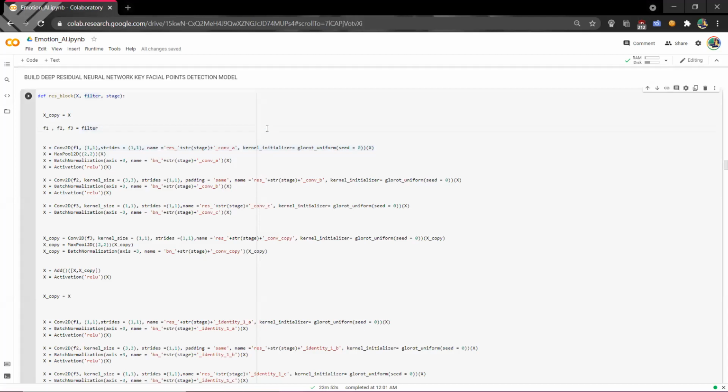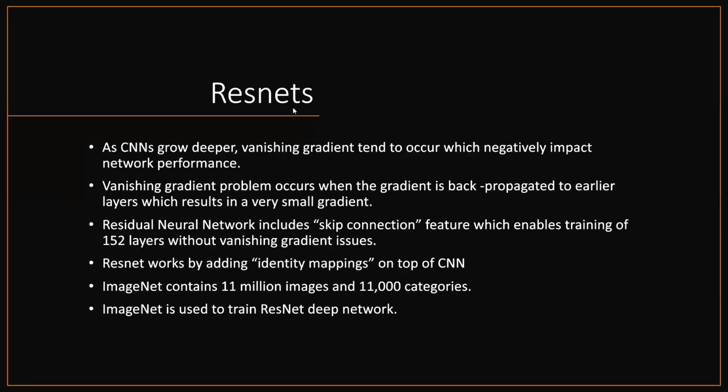In this, we define a ResNet block. As CNNs grow deeper, vanishing gradients tend to occur, which negatively impacts network performance. ResNets work by adding identity mappings on top of the CNN.